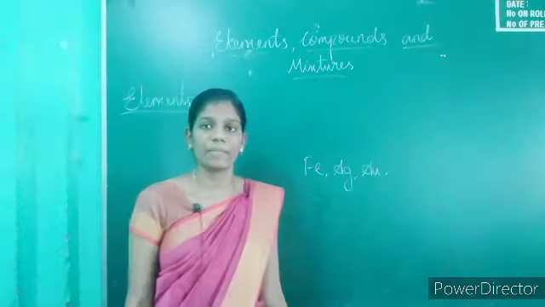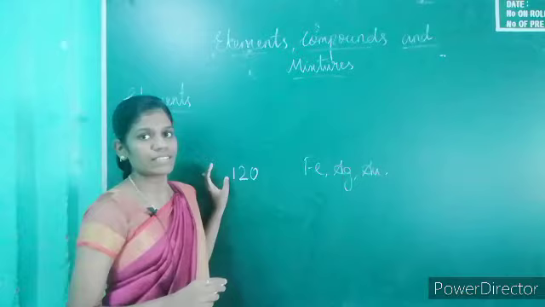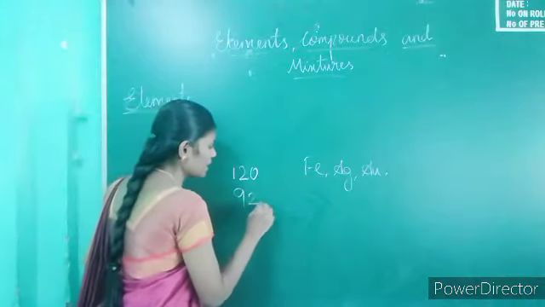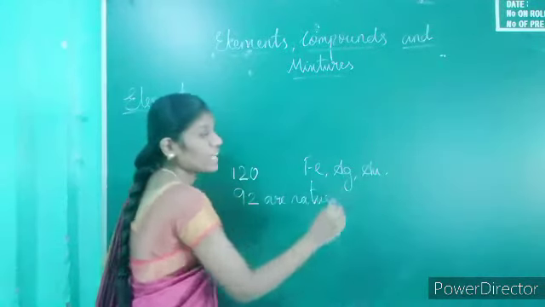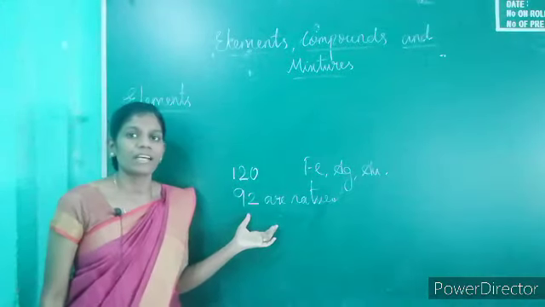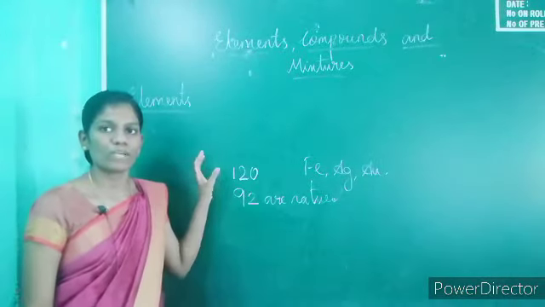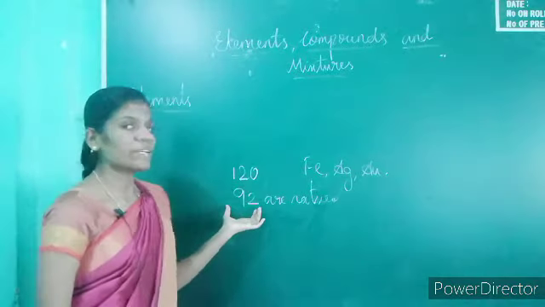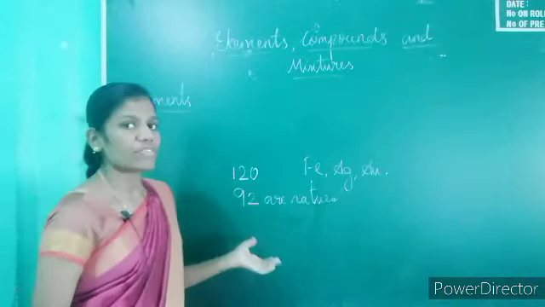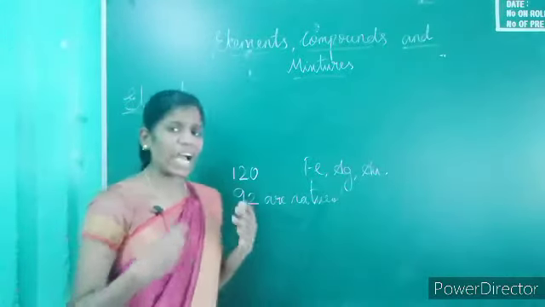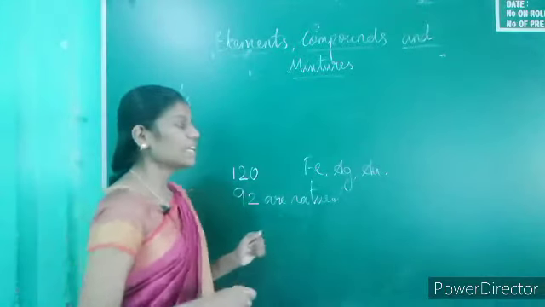In our periodic table, there are 120 elements. Of these, 92 elements are naturally occurring; we get them from nature. The remaining elements are prepared artificially in laboratories.